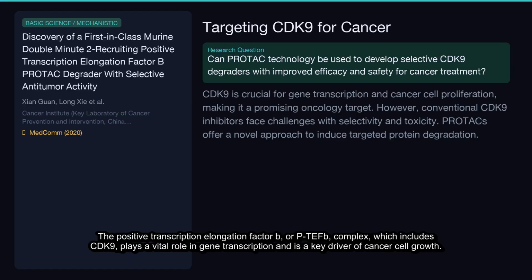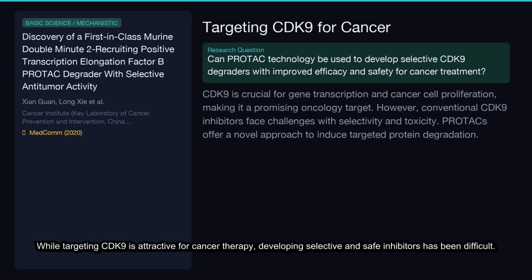The positive transcription elongation factor B, or P-TEFb, complex, which includes CDK9, plays a vital role in gene transcription and is a key driver of cancer cell growth. While targeting CDK9 is attractive for cancer therapy, developing selective and safe inhibitors has been difficult. This study explores a new strategy using PROTAC technology to achieve targeted degradation of CDK9.